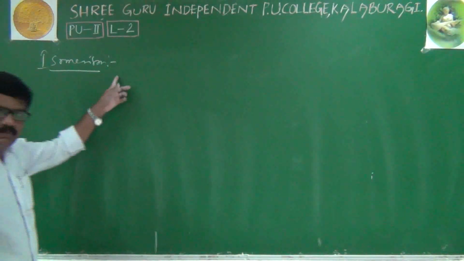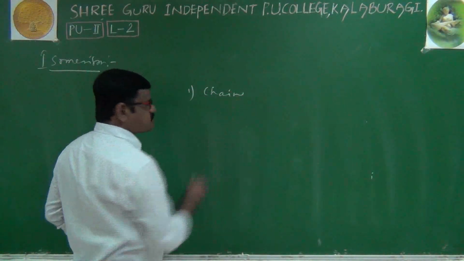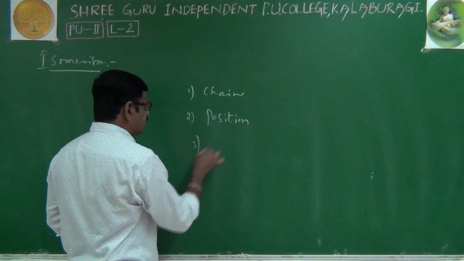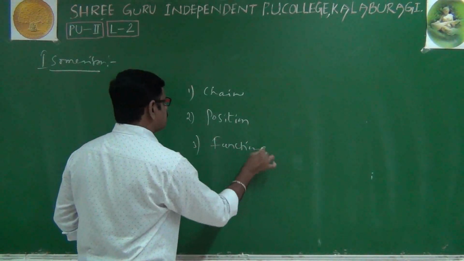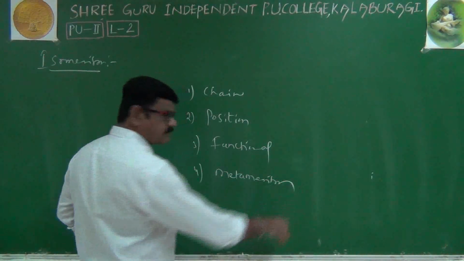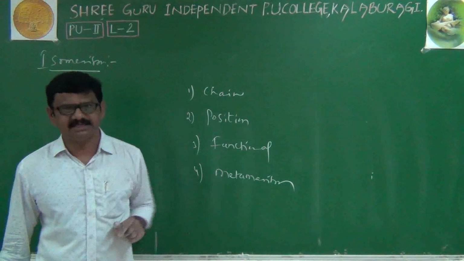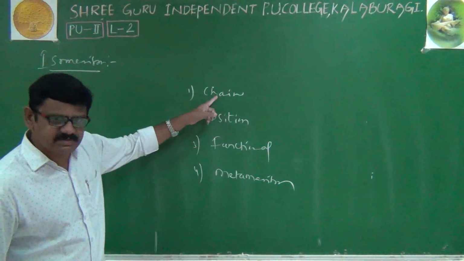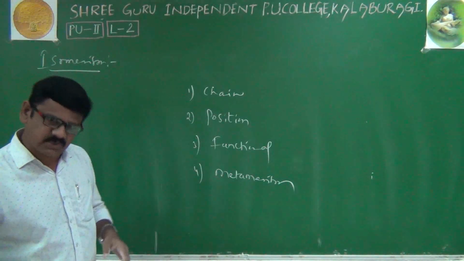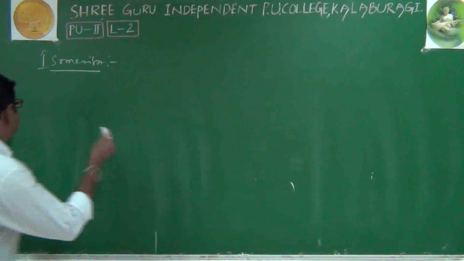Our amines exhibit a total of four types of isomerism. Number 1, chain isomerism. Number 2, position isomerism. Number 3, functional isomerism. And number 4, metamerism. Chain isomerism, position isomerism, functional isomerism, as well as metamerism are all exhibited by amines. Okay, one by one we will discuss clearly. First, chain isomerism.